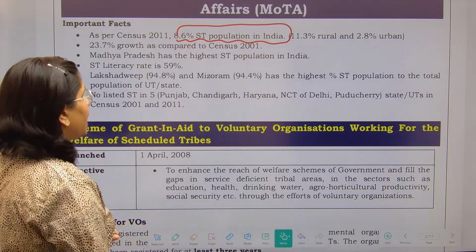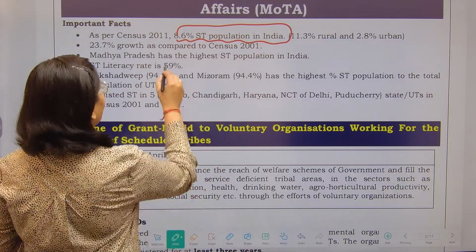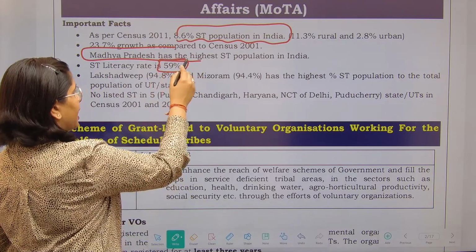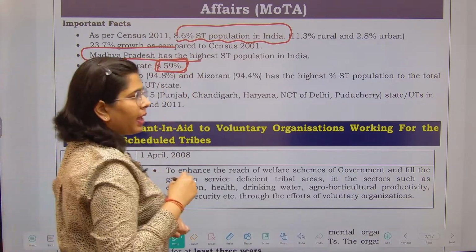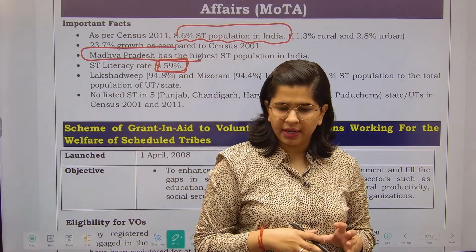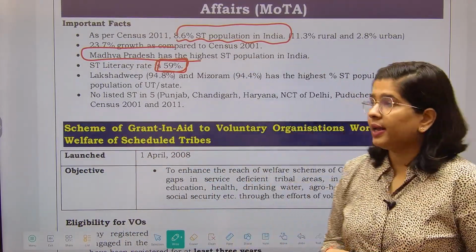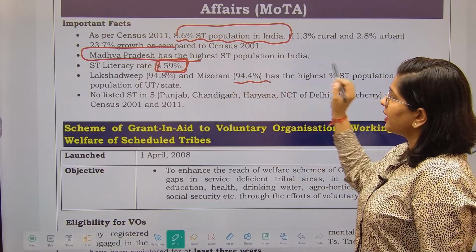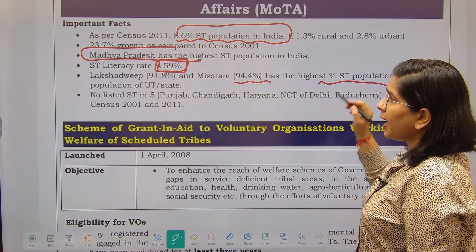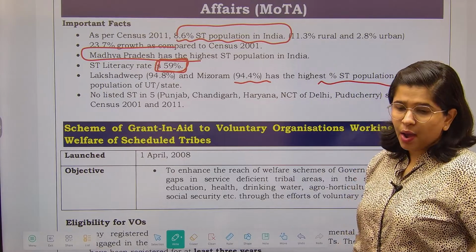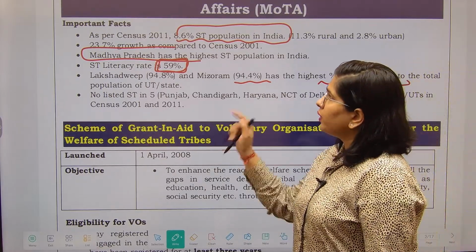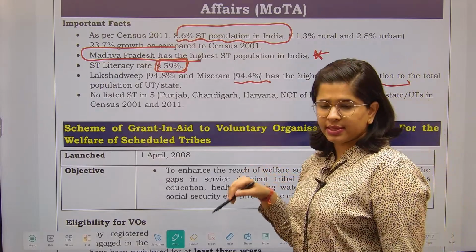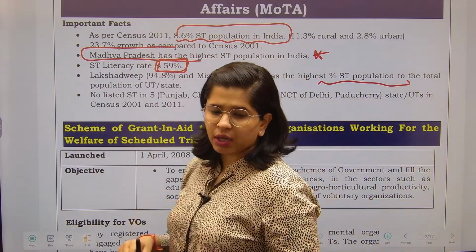Madhya Pradesh has the highest ST population in India, and the literacy rate is 59%. If you compare it with our national literacy rate, this is quite low. Lakshadweep at 94.8% and Mizoram at 94.4% have the highest percentage of ST population. We just said Madhya Pradesh has the highest ST population, so why are we talking about this?